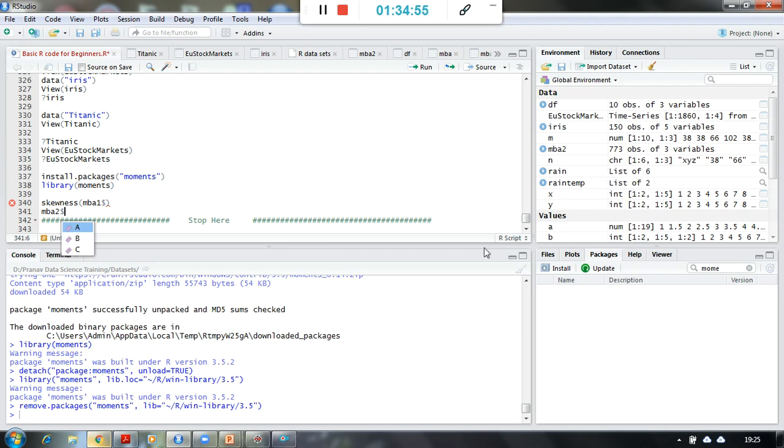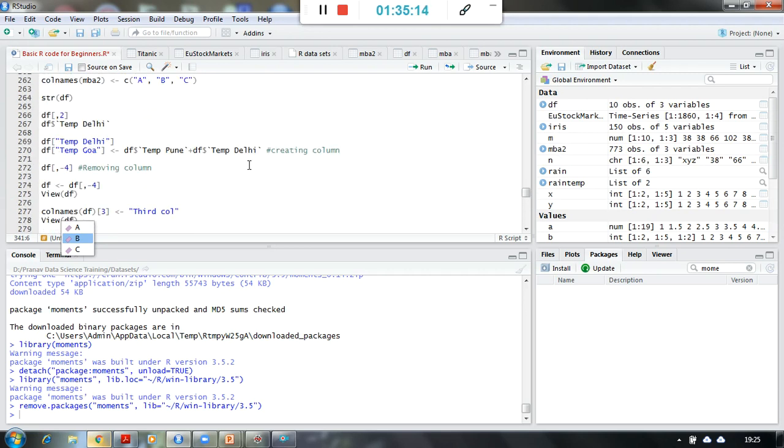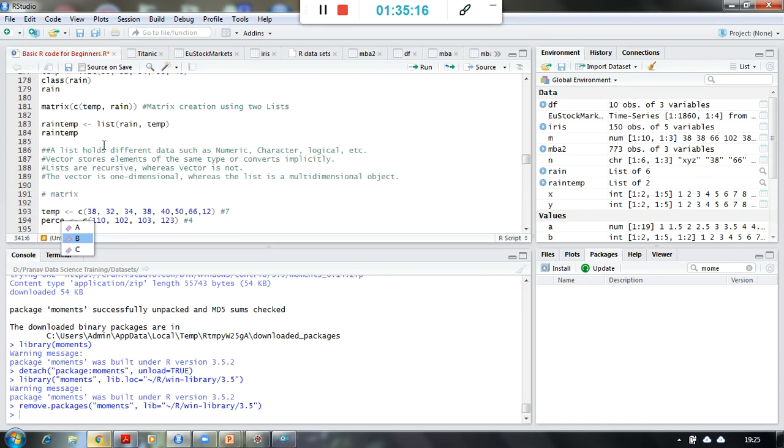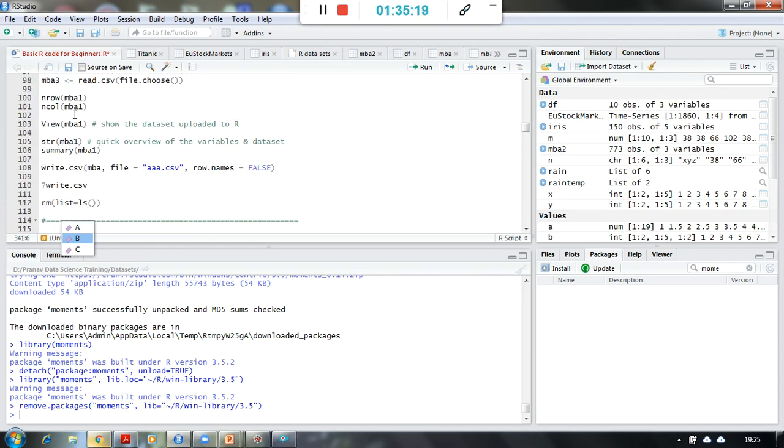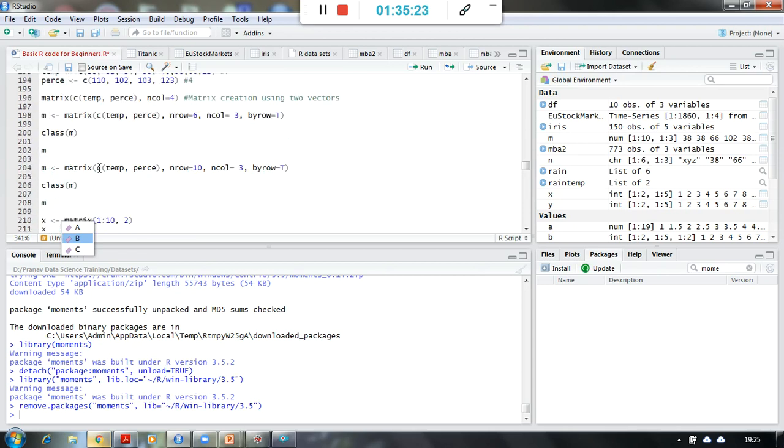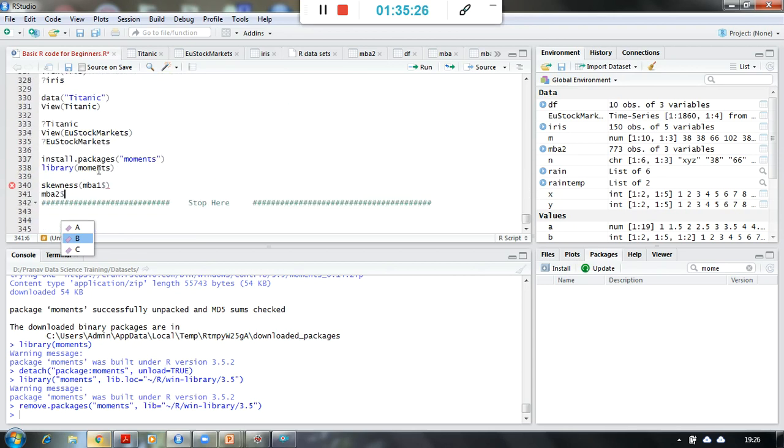MBA2 has these three because we have changed the name of the columns of that MBA2 file, and all the MBAs which we had imported earlier, I have removed while clearing this. That is why it is not coming. And they are appearing over here only because the names are mentioned in my code over here, like MBA1, MBA2, right? So these names are mentioned over here, and that is why this thing is coming.